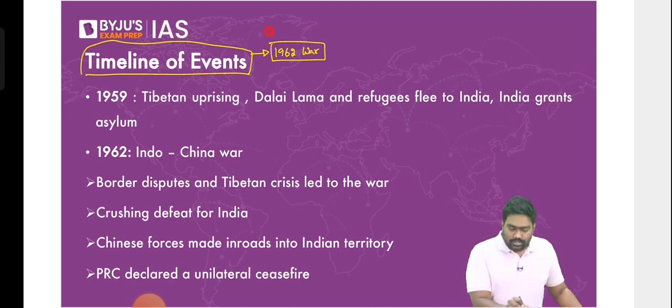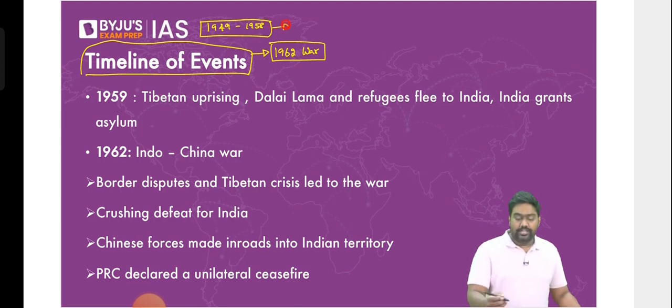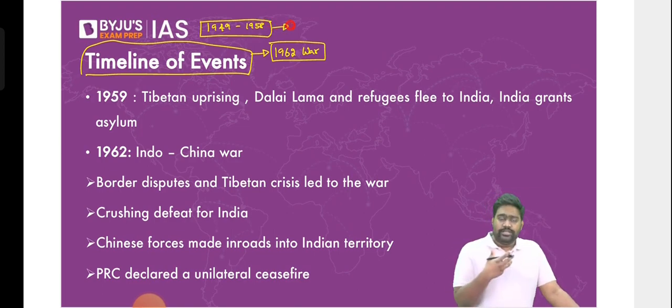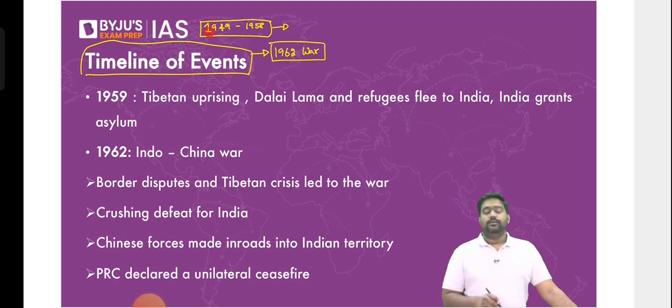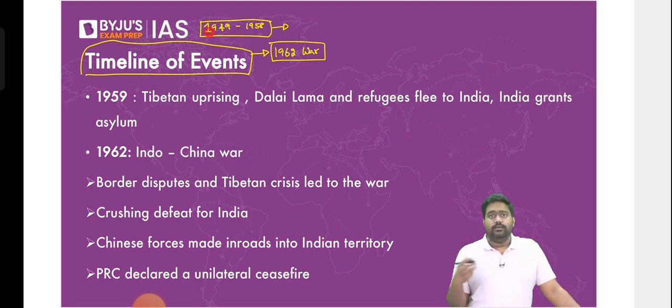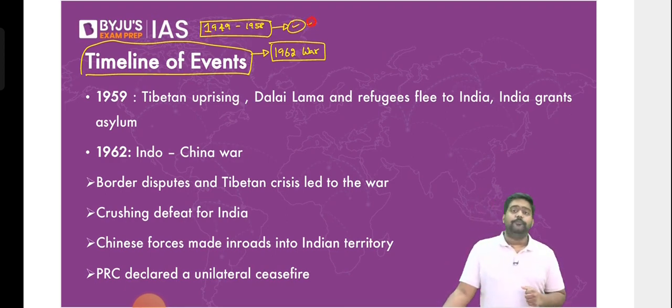You have already understood what happened between 1949 and 1958. We saw the initial friendly relations that developed. We saw the annexation of Tibet and how India was concerned, how suspicion and distrust came up in the relationship. We understood how China got aggressive against India, how China started claiming Indian territory in Aksai Chin, in Arunachal Pradesh as well. And we also saw one attempt to repair the damage by signing the Panchsheel Agreement. But the Panchsheel principles were very quickly broken, first by China, then by India as well.